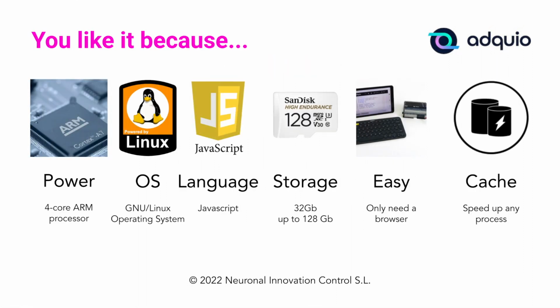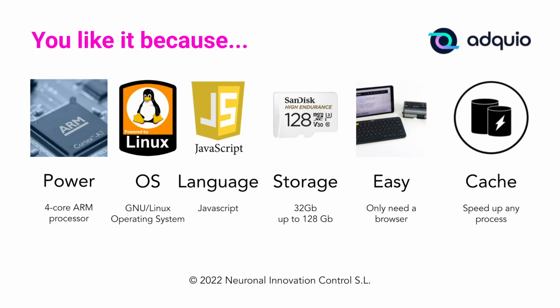First of all, our Adquio DIN Rail devices work with a 4-core ARM processor. This provides us with a much higher power than practically any other programmable controller on the market. If we compare it with traditional controllers, an ARM processor is several hundred times higher in power than the microcontrollers that they use. Next, since we have a very powerful processor, we can run a full GNU Linux operating system on each of our devices. This means that we have the power of a desktop computer packed into a programmable controller in the electrical panel.